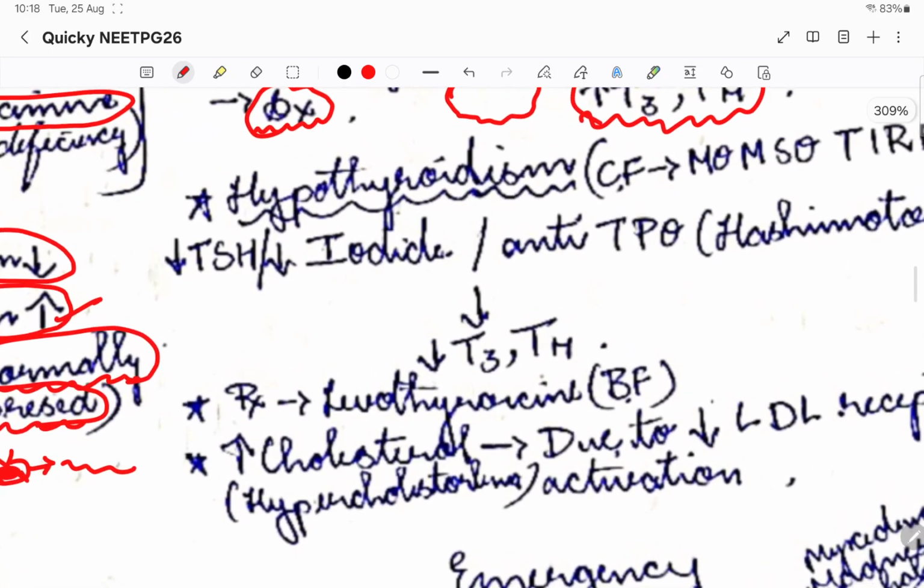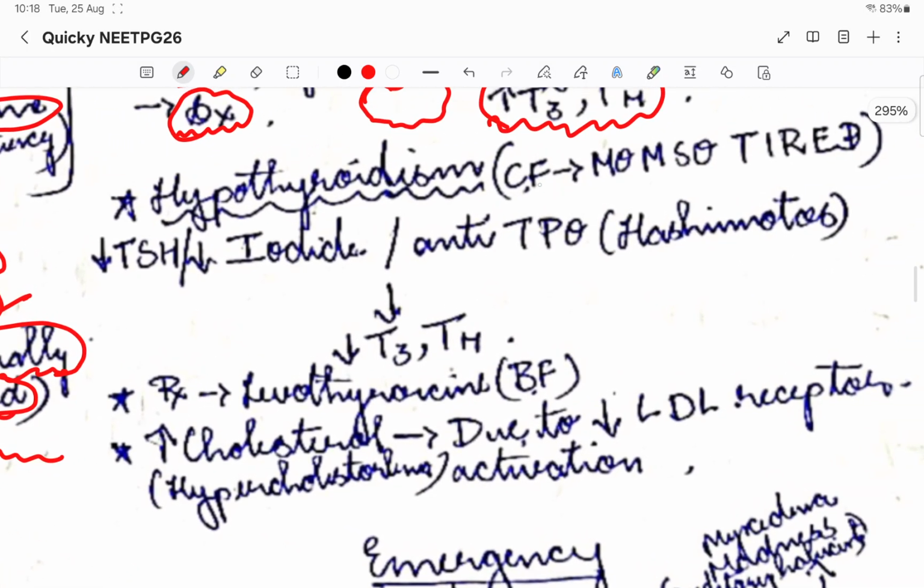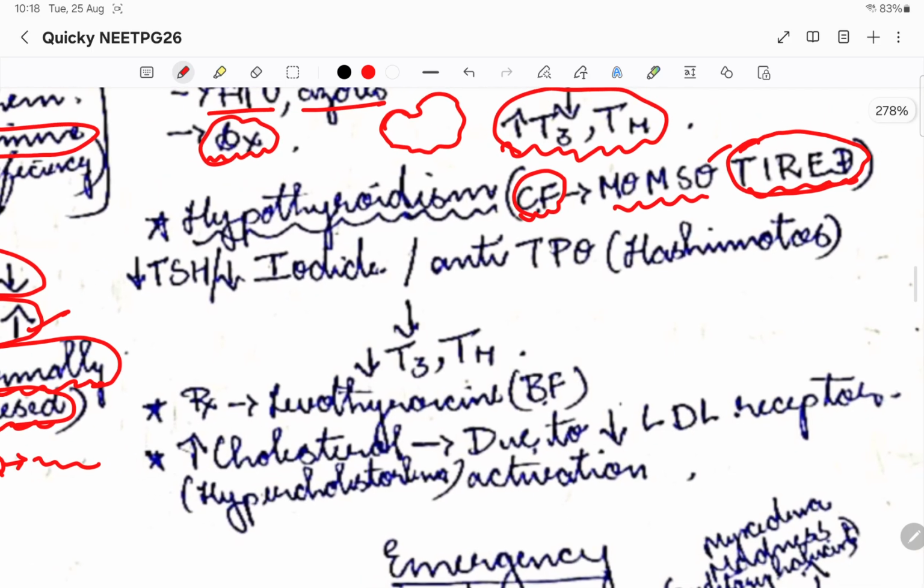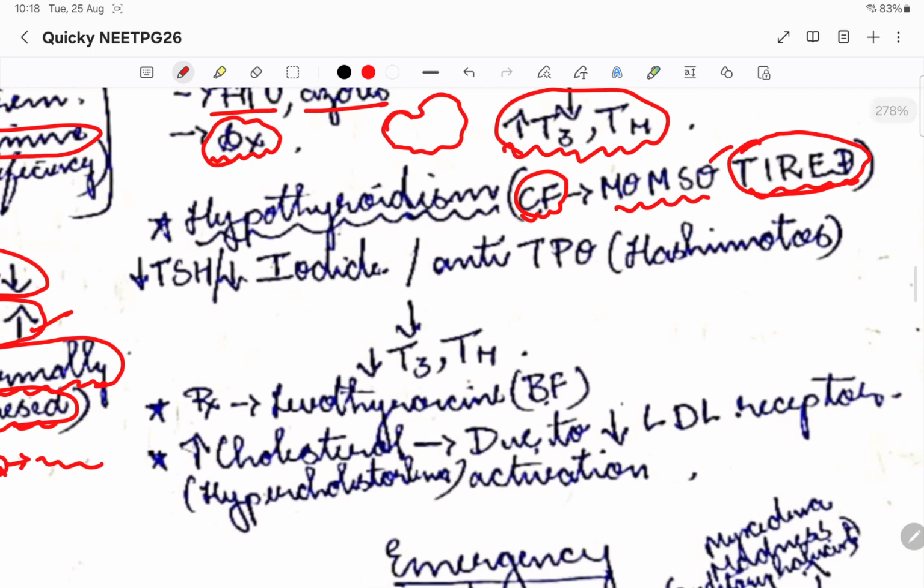Coming to hypothyroidism, the clinical feature will be "mom so tired". Mom so tired is the mnemonic that you can think of. Basically the person will be tired. Tiredness and weight gain will be there, obesity will be there, in that way. So mom so tired is the mnemonic you can remember.